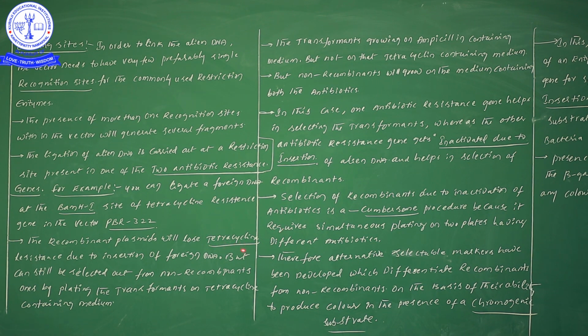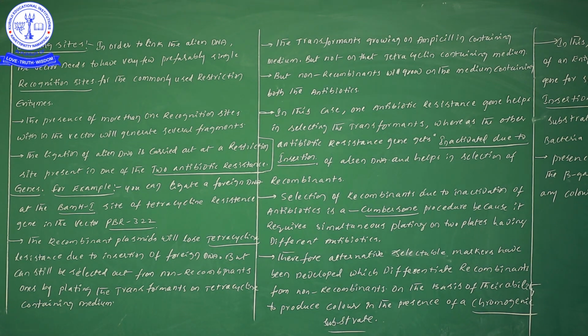But sir, how can we recognize whether our foreign gene is inserted into the plasmid or not? It can still be selected out from the non-transformants or non-recombinants by plating the transformants on a tetracycline-containing medium.